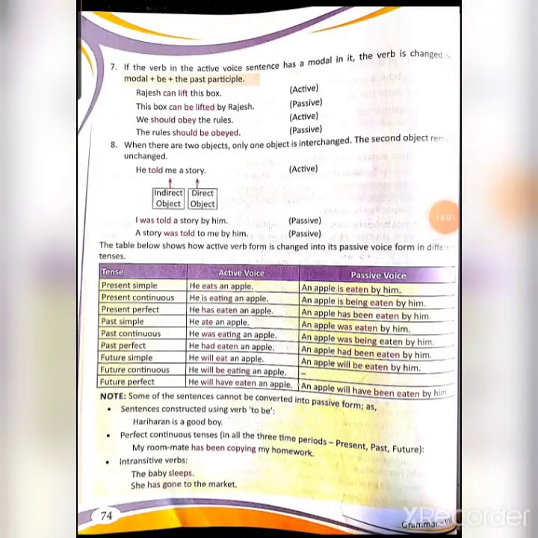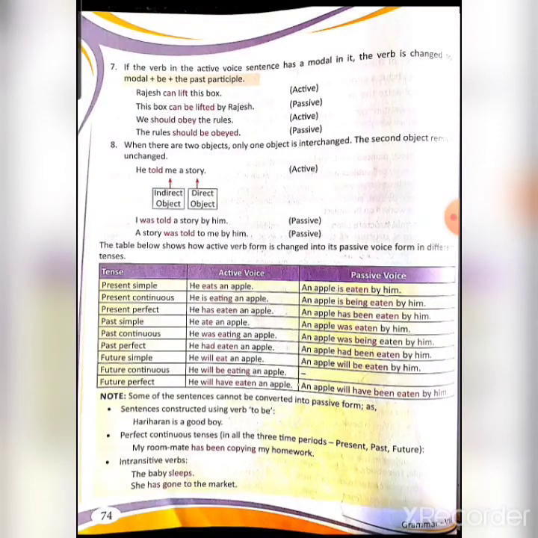Now some notes are given. Some of these sentences cannot be converted into passive form, such as sentences constructed using the verb to be. For example, Hariharan is a good boy. Next, perfect continuous tense, in all three time periods: present, past and future.